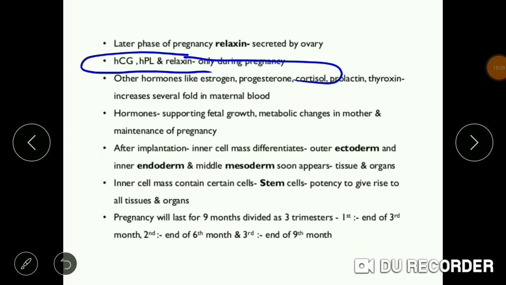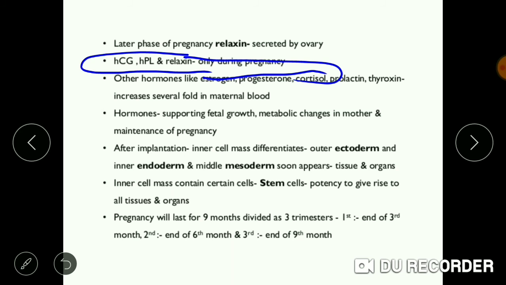In the later phase of pregnancy, relaxin is secreted by the ovary, as well as human chorionic gonadotrophin and human placental lactogen. Relaxin is also released only during pregnancy, which helps in maintaining the pregnancy.